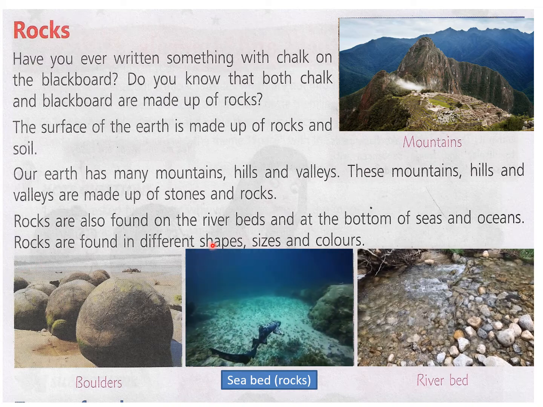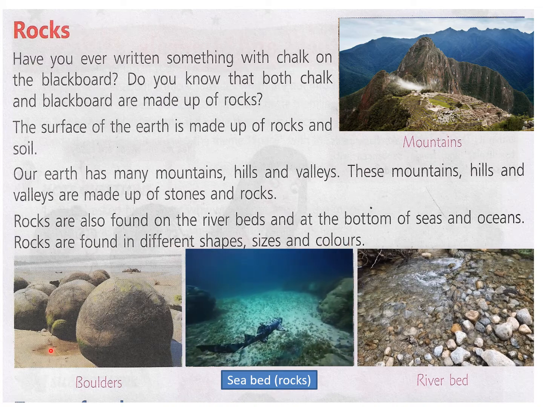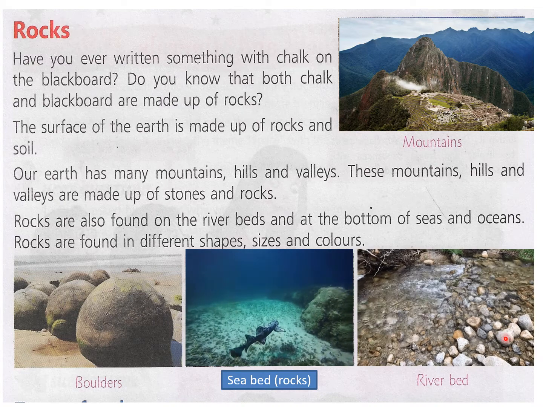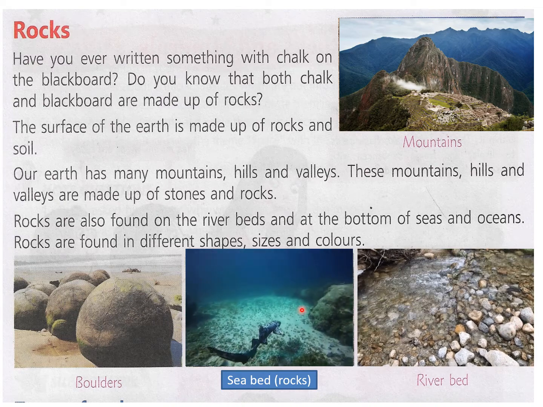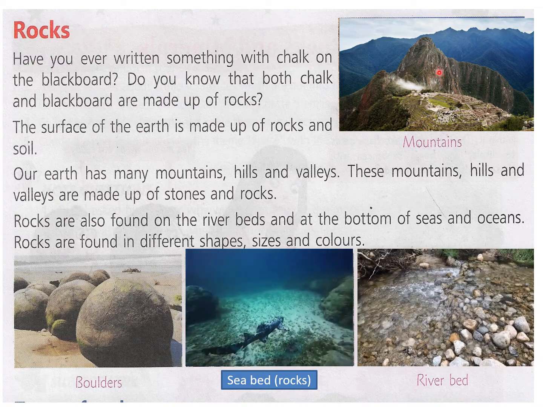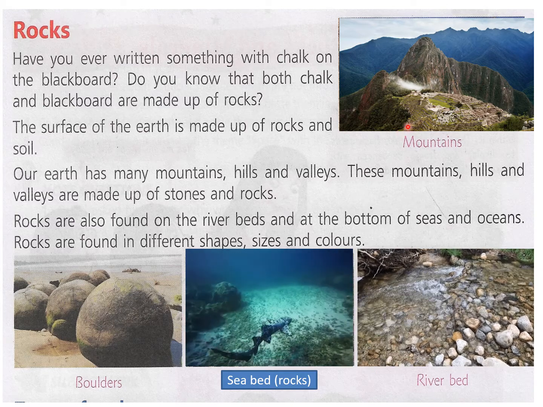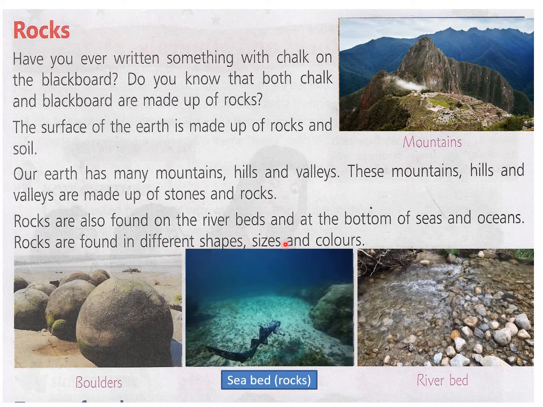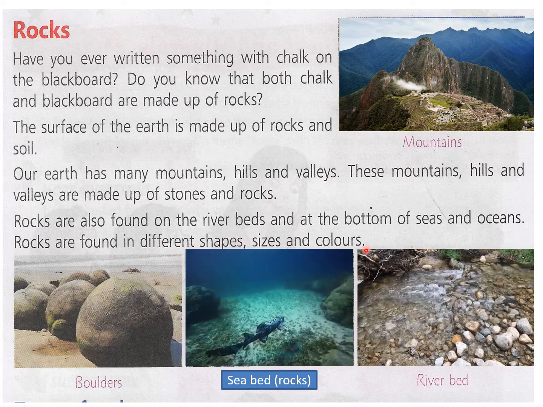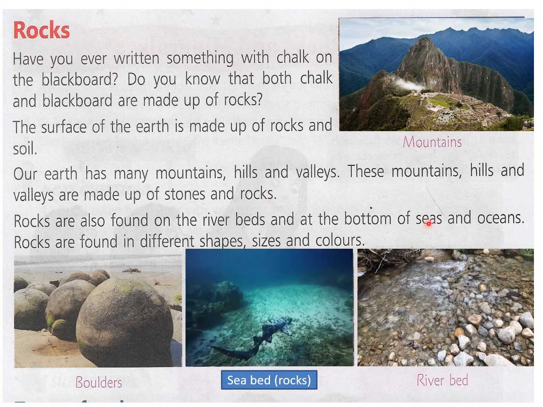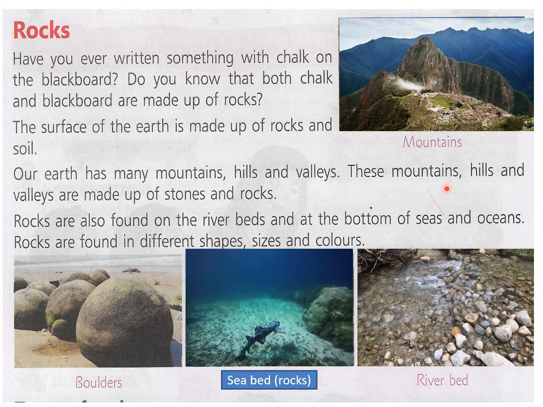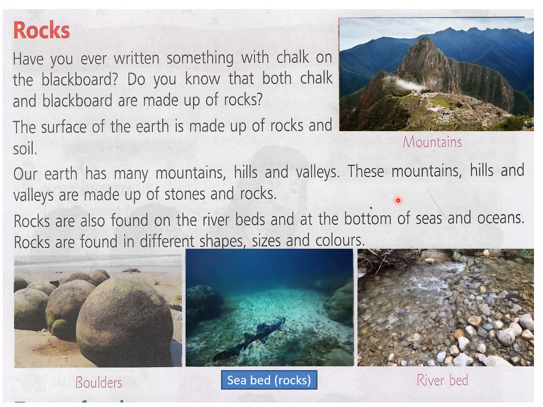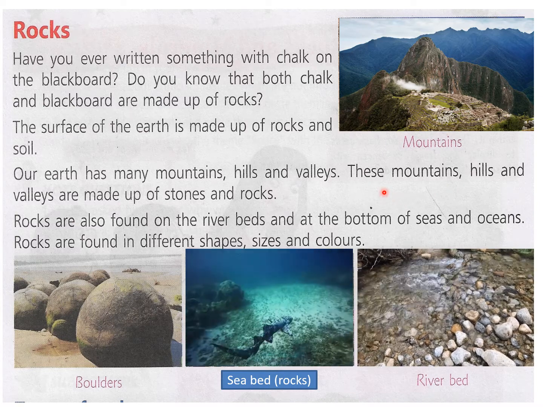Then rocks are found in different shapes, sizes and colors. You can see here these boulders are of different shapes and sizes. These are small pebbles of different colors. These are big rocks. Then mountains you can see here, such big mountains. They have big rocks. So all the stones or rocks are of different shapes, sizes and colors. We are going to learn about many types of rocks, and then you will be able to identify them, or you will know which rock we use for which purpose. Okay, children?